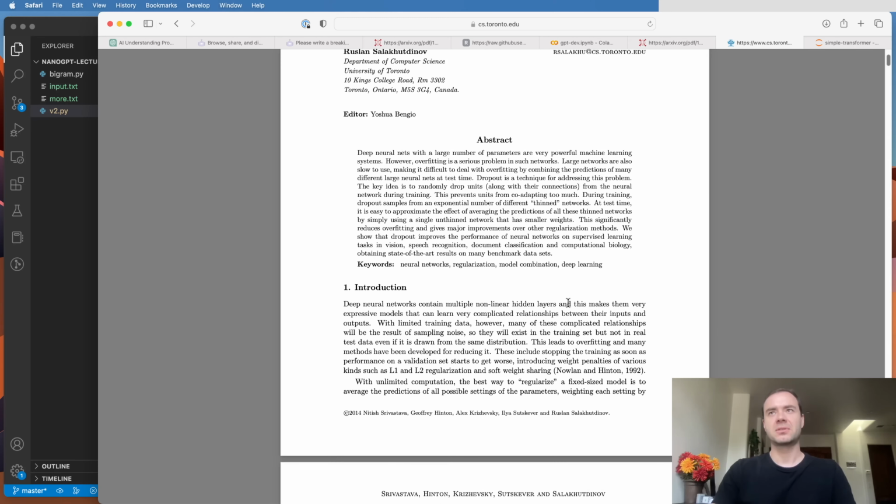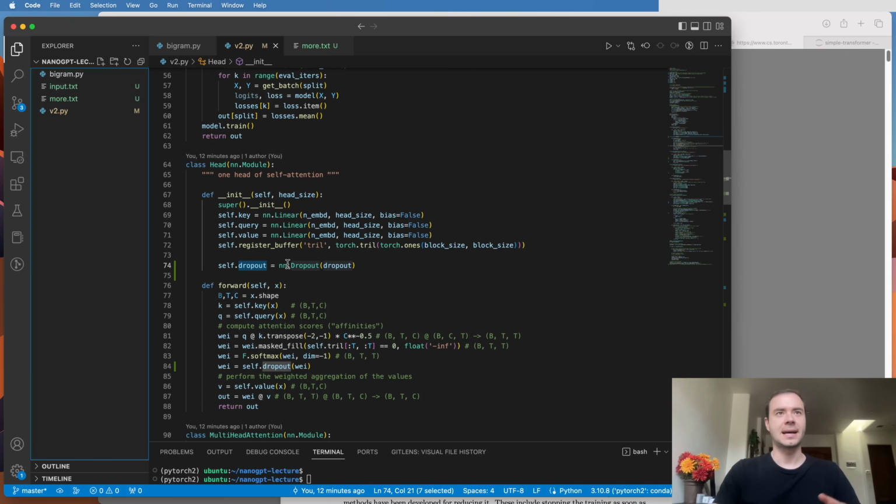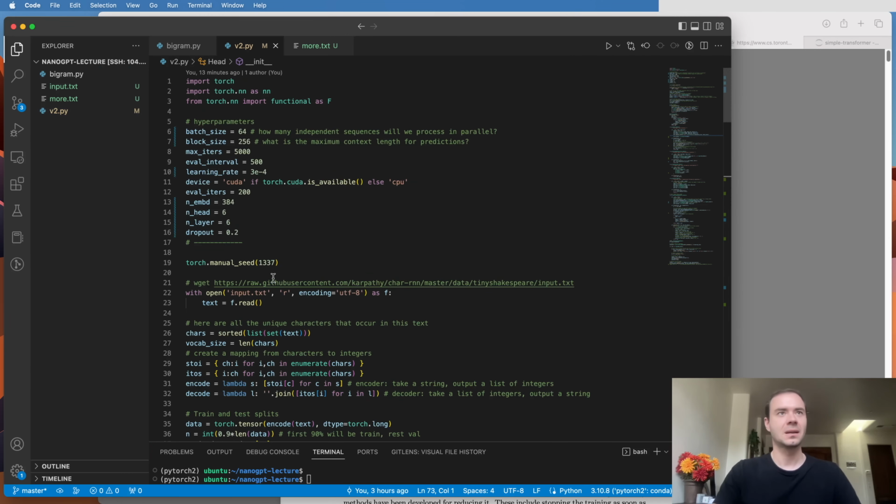So I would read the paper to get the full detail. For now, we're just going to stay on the level of this being a regularization technique, and I added it because I'm about to scale up the model quite a bit, and I was concerned about overfitting. So now when we scroll up to the top, we'll see that I changed a number of hyperparameters here about our neural net.